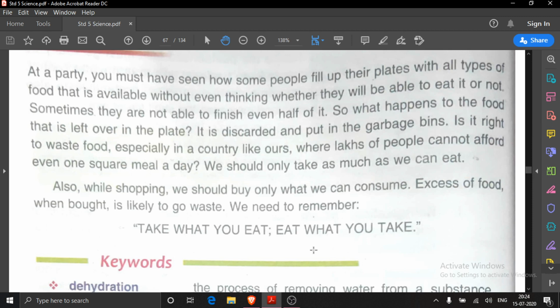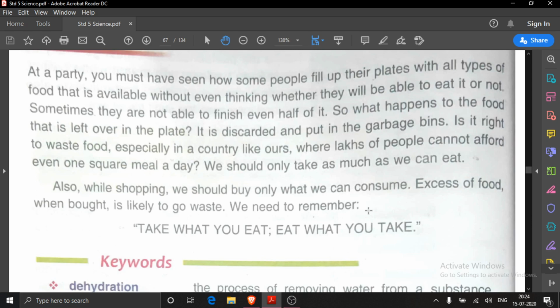That's why we should always remember this very saying, take what you eat. We should take those food items only, what we can eat. And eat what you take. And whatever we have taken, we should consume it. We should finish it. So this lesson is completed, children.